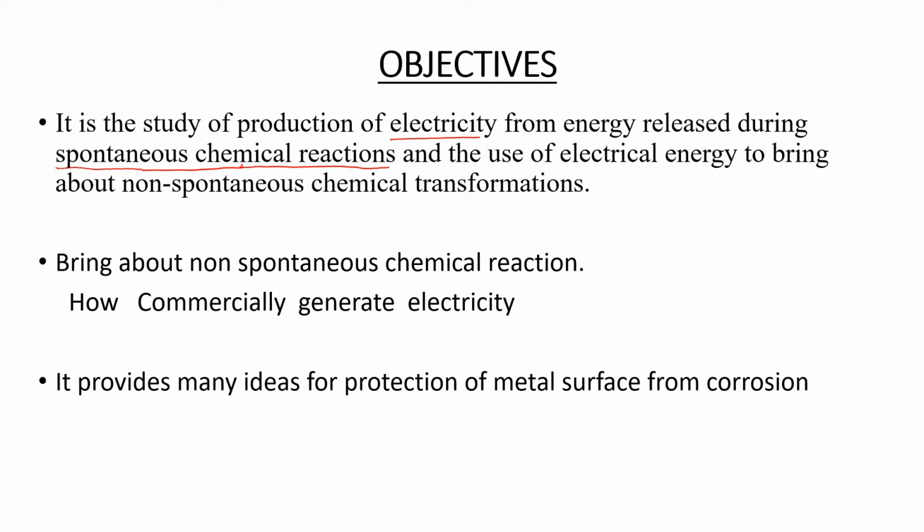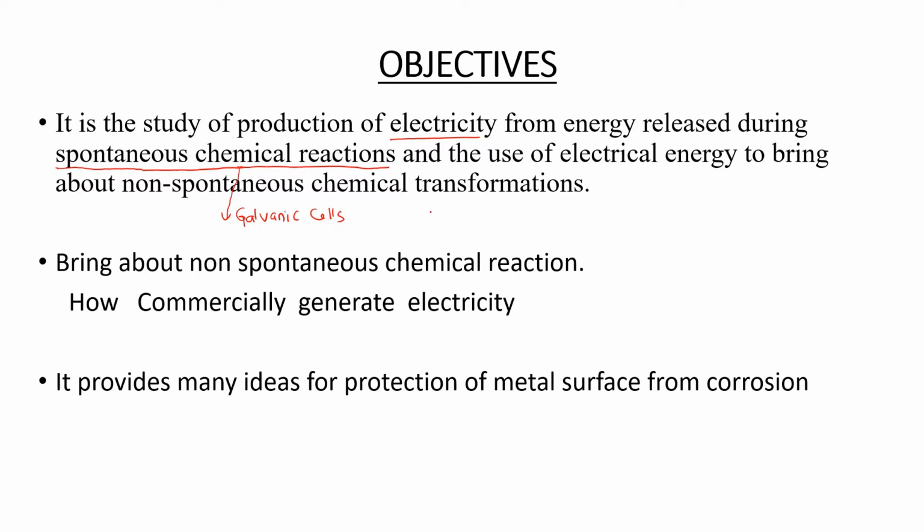And one more thing, the cells which produce electricity by using spontaneous chemical reactions are called galvanic cells, right? And in the reverse way, by using electrical energy we produce chemicals. Which type of chemical reactions?